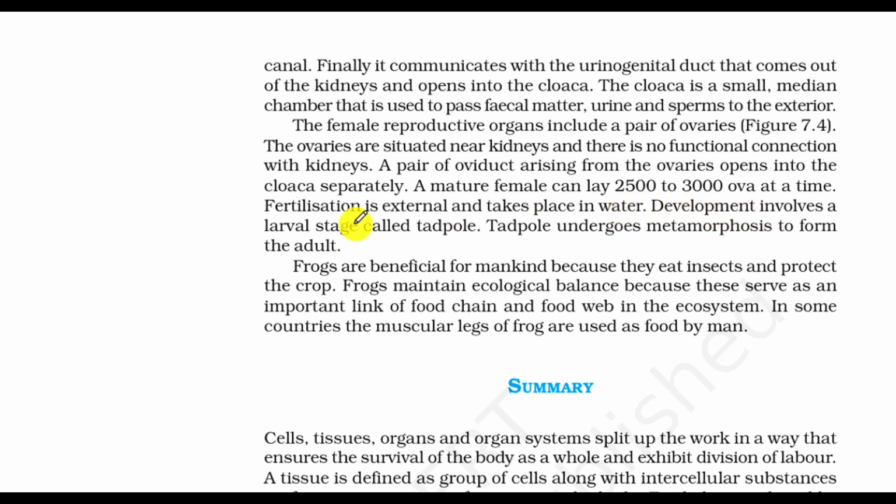Development involves a larval stage called tadpole. Tadpoles undergo metamorphosis to form the adult. Frogs are beneficial for mankind because they eat insects and protect the crop. Frogs maintain ecological balance because they serve as an important link in the food chain and food web in the ecosystem. In some countries, the muscular legs of frogs are used as food by man.